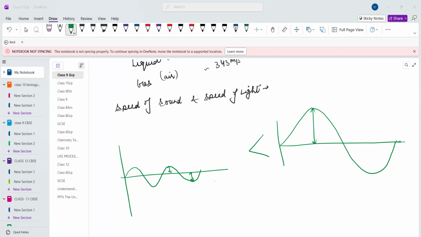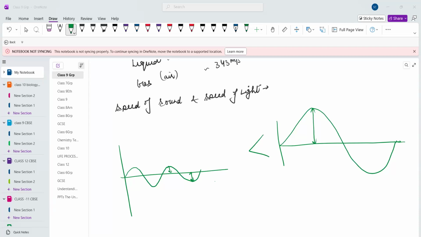The time taken to finish one wave or one oscillation. Yes, time period is the time taken to complete one vibration.